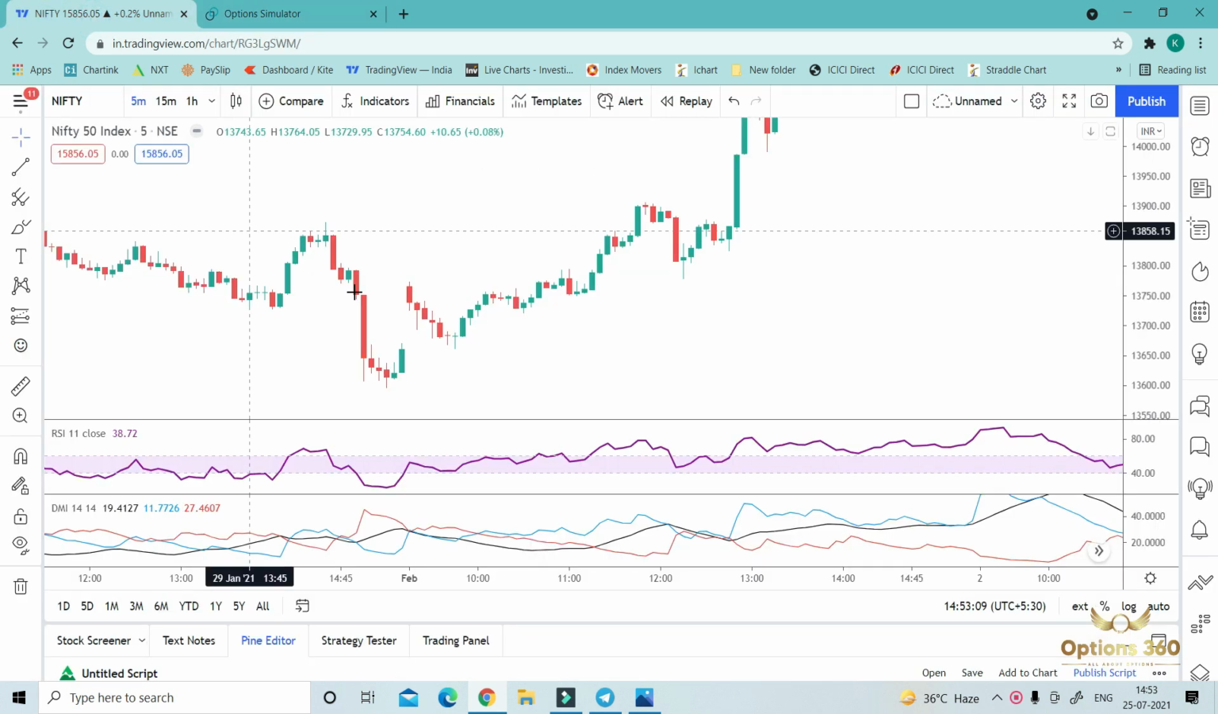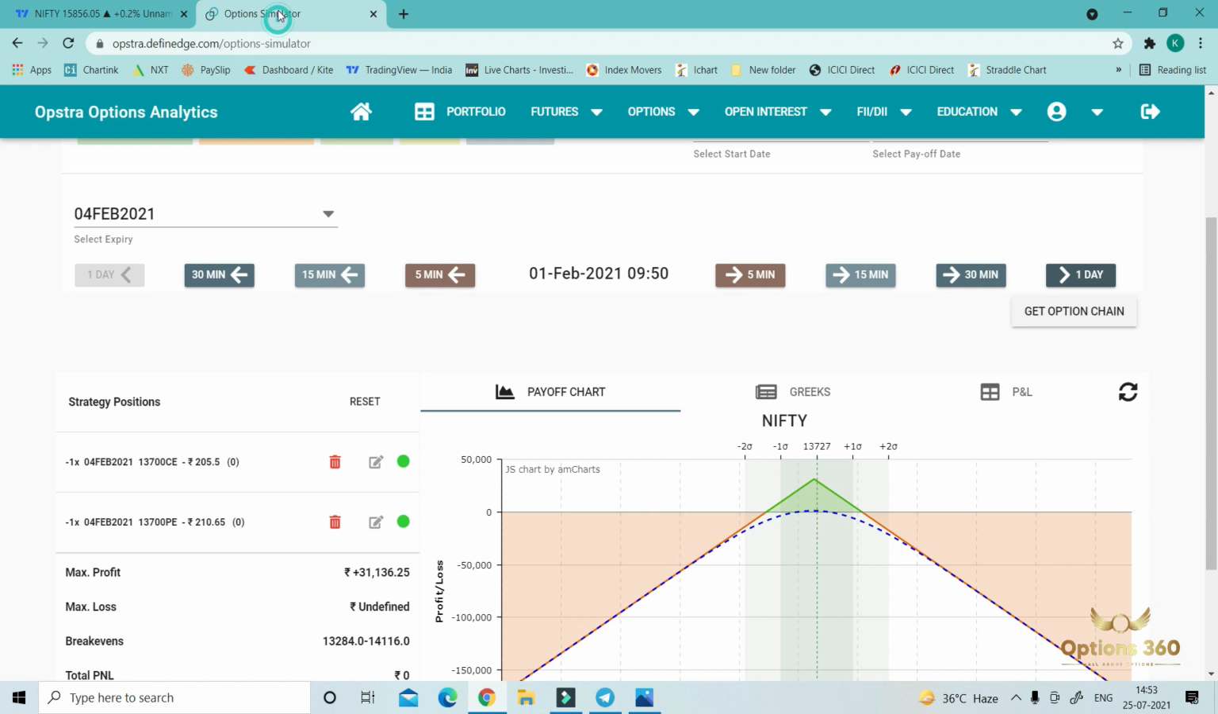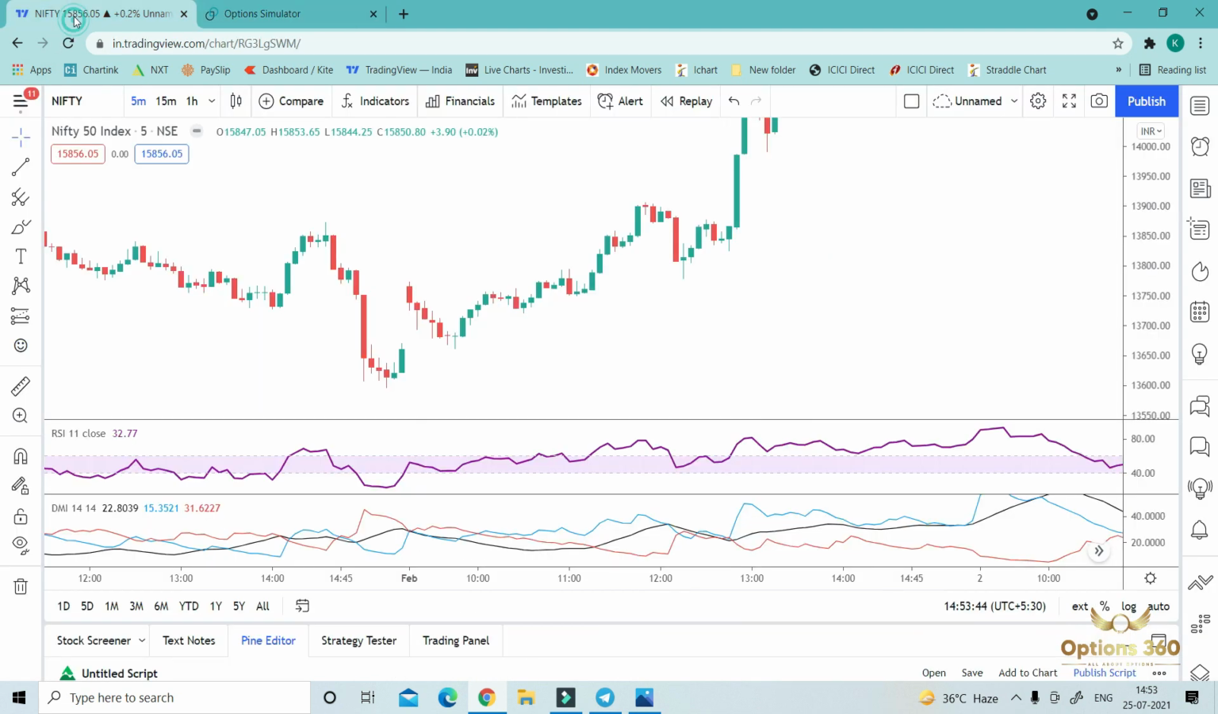So around 9:50 we initiated a straddle. First, what should be our criteria for any kind of adjustment? If the premium is above 350, then we will adjust at every 100 point movement. The premiums were 205, 210, around 415, so basically this premium is above 350. So we will make any adjustment only if Nifty moves a minimum of 100 points. Okay, so let's go.